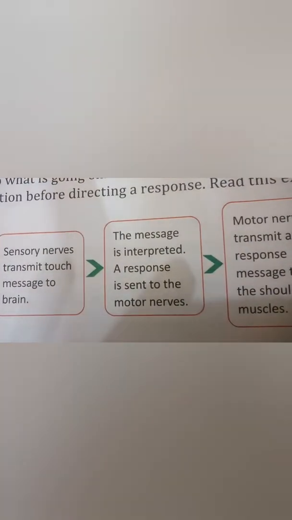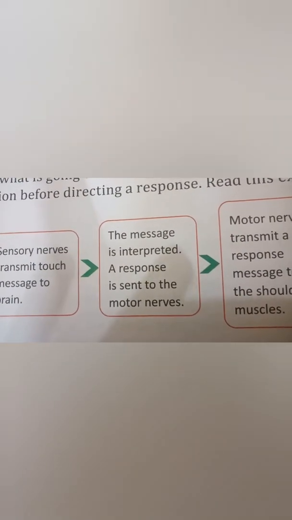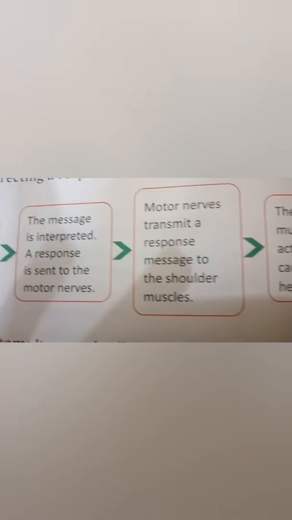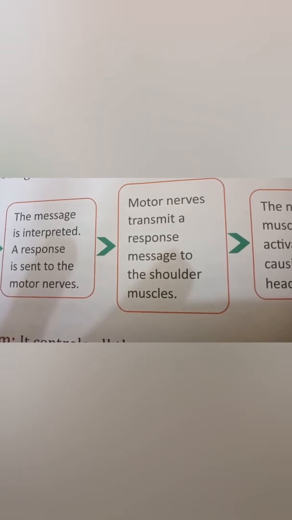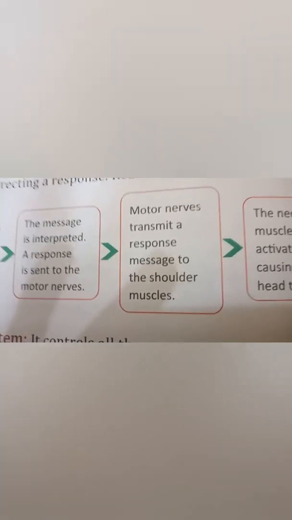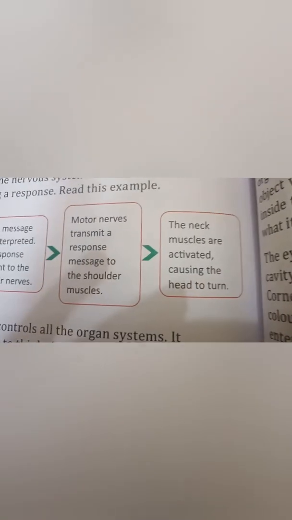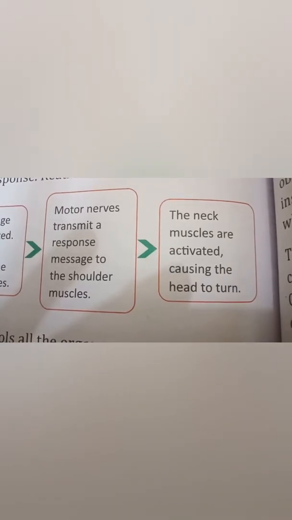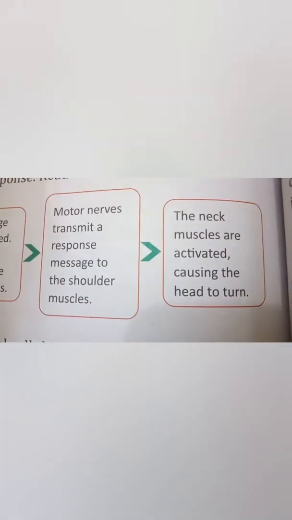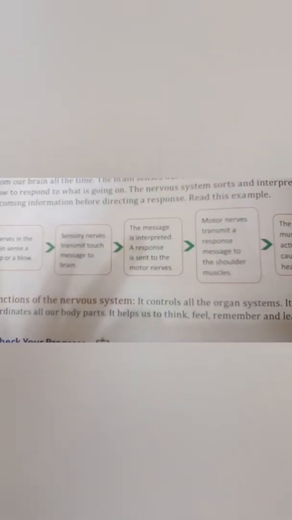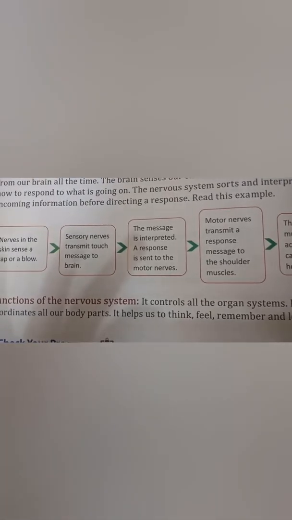A response is sent to the motor nerves. Then motor nerves will start working. After this, motor nerves transmit a response message to the shoulder muscle. Understood? And then finally, the neck muscles are activated, causing the head to turn to see what's touching us. So this one is also a fine example of the working of the nervous system.